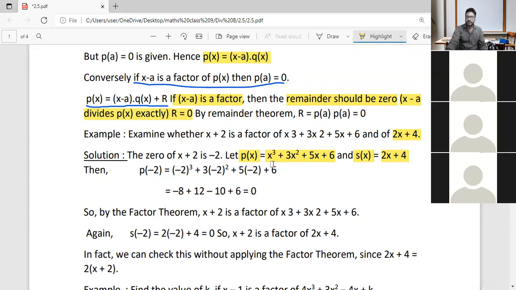And p of x is equal to x cube plus 3x squared plus 5x plus 6. So I will tell you the same: x plus 2 equals 0. That is what you mean by the zero of x plus 2. Then we can say that x equals minus 2.